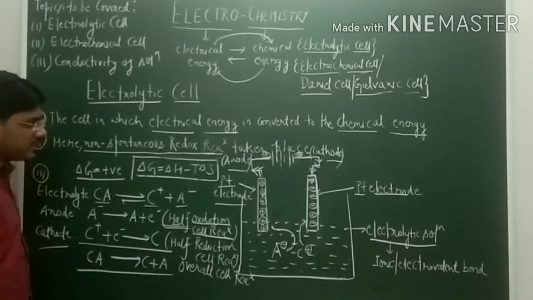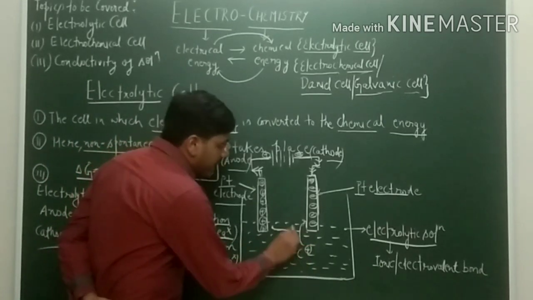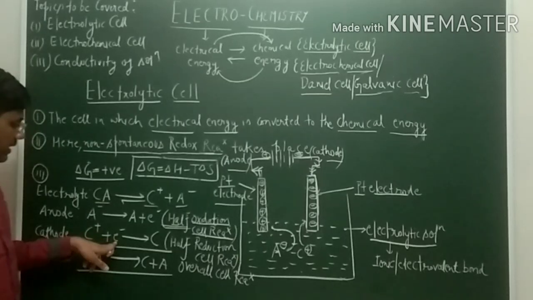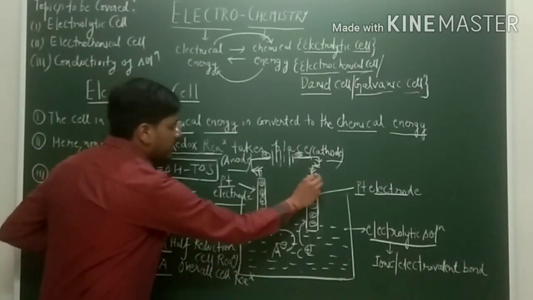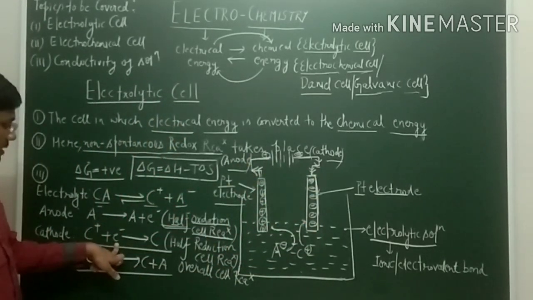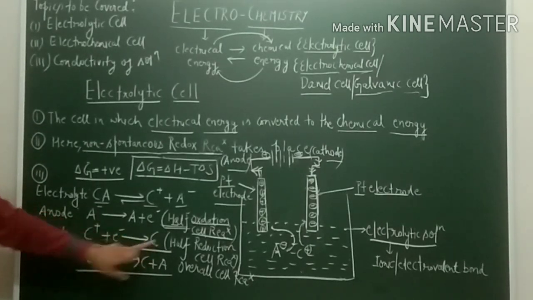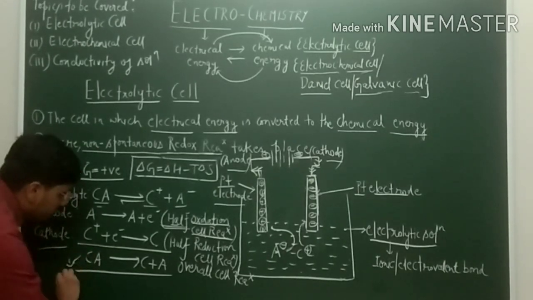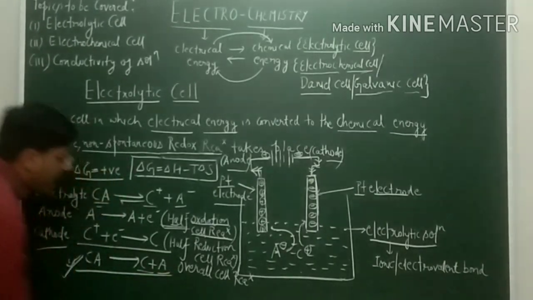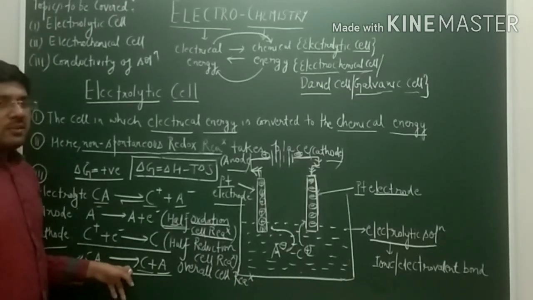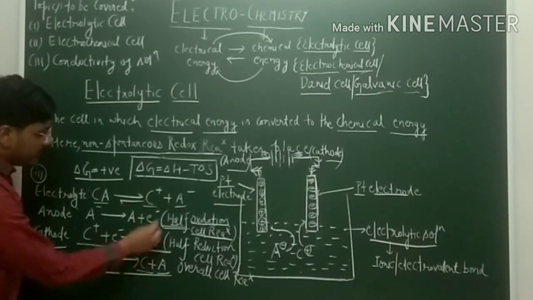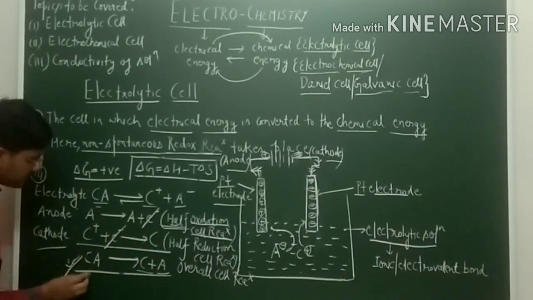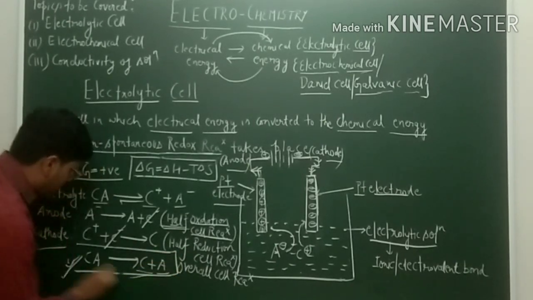We all know reduction will take place. This cation will move towards the negatively charged platinum electrode, and it will gain electrons from this electrode, since it is negatively charged, and becomes C. Overall reaction, we can say that CA will form C and A, and this is the net reaction in which electrons are not appearing. Basically, when we add these two reactions, these electrons get cancelled out and we get this net reaction.